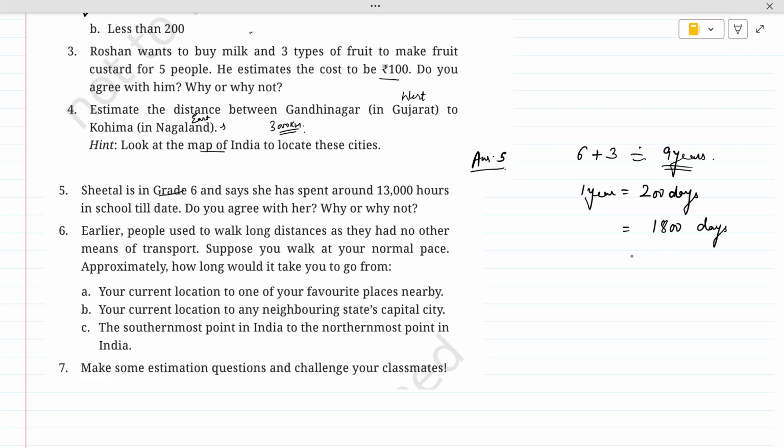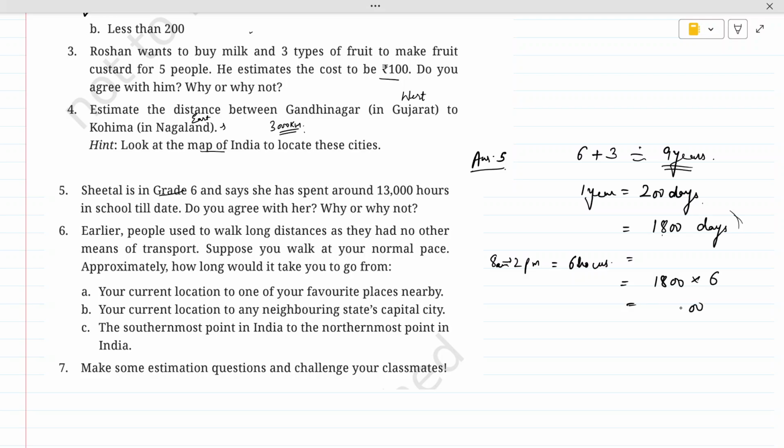Now per day, for how many hours is the school open? So we will take from 8 to 2, that is 8 a.m. to 2 p.m. the school is open, which makes it around 6 hours. So 6 hours, 1800 days. Then we have to multiply this with 6 hours.